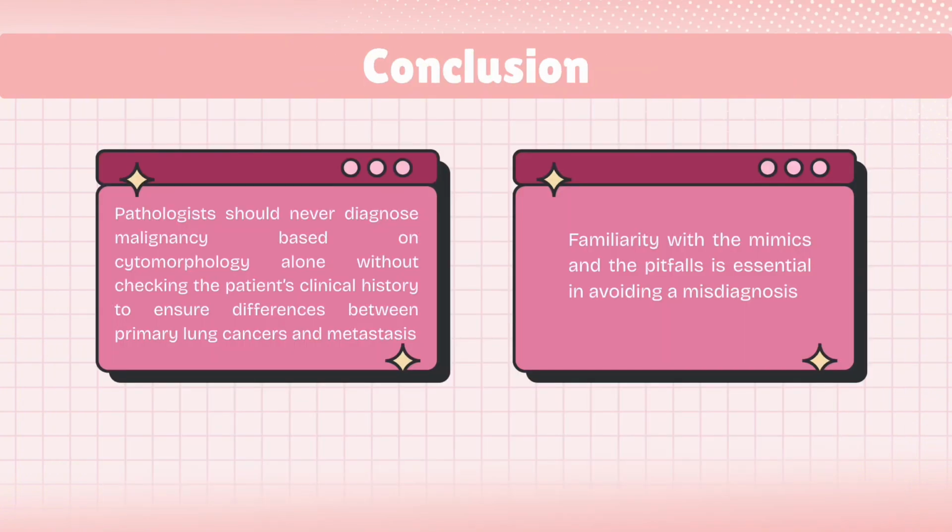To wrap things up, we must remember two golden rules. First, pathologists should never diagnose malignancy based on cytomorphology alone without checking the patient's clinical history to ensure differences between primary lung cancers and metastasis. Familiarity is also our best defense. Knowing the mimics and the common pitfalls is the only way to avoid misdiagnosis.